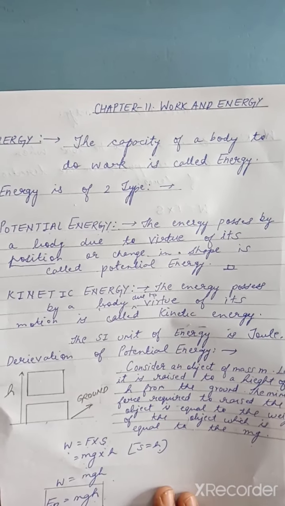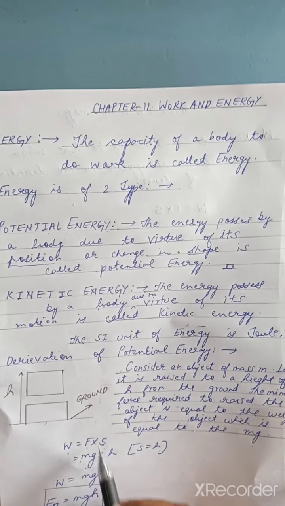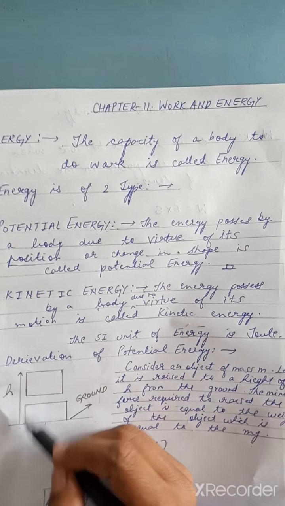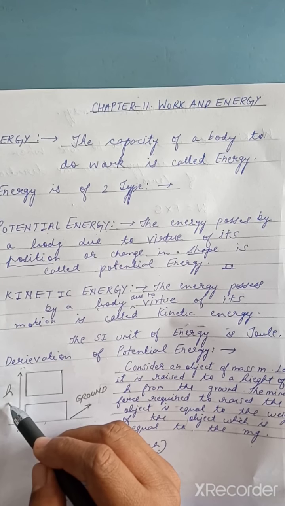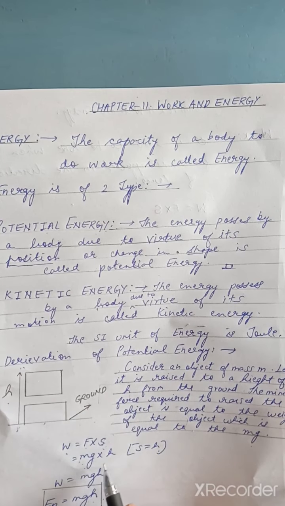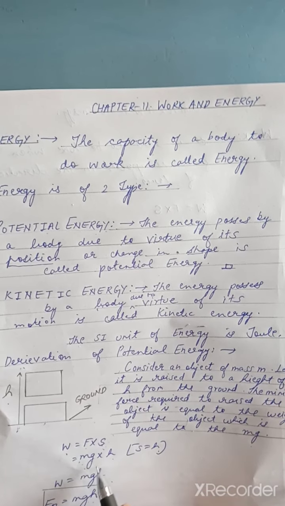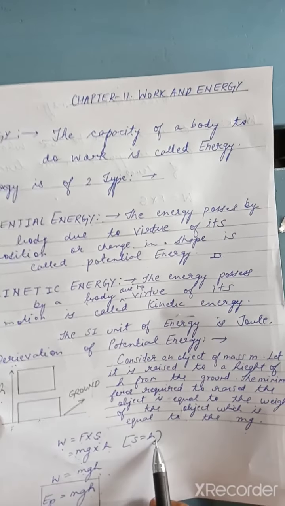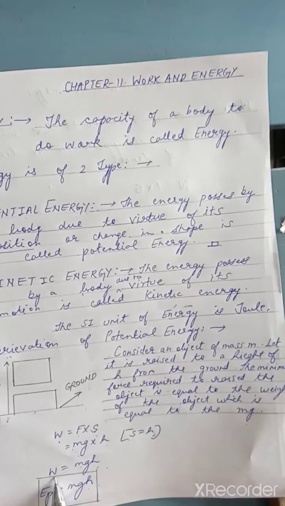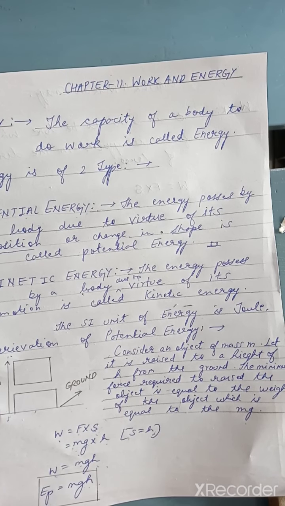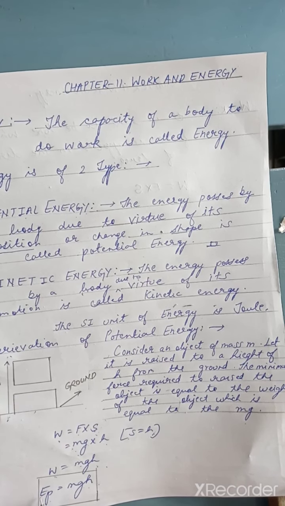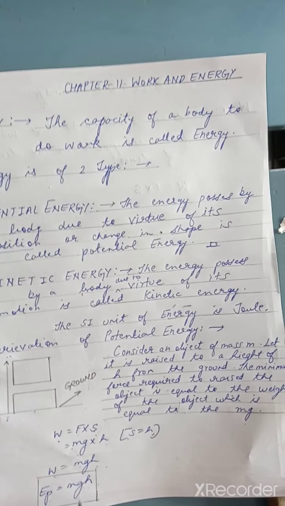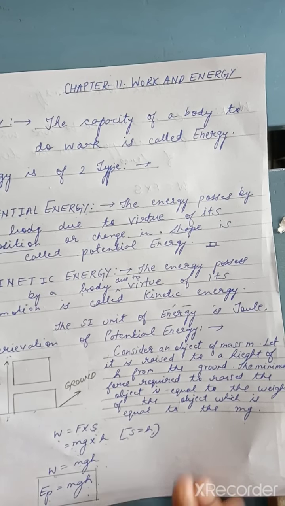So in the place of F we write m into g, and here the distance covered is in the form of the height, so we write h here. So W will be equal to m into g into h, and S is substituted by h. And finally this work done, since we are applying the energy, so the potential energy, EP here denotes the potential energy, will be equivalent to m into g into h.